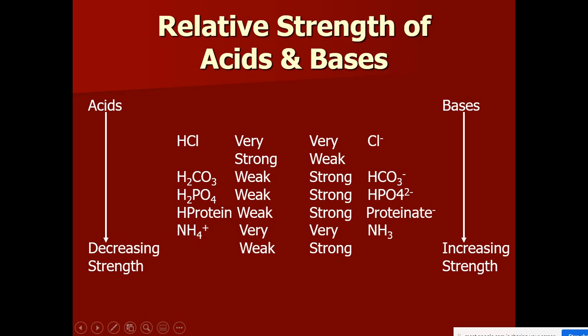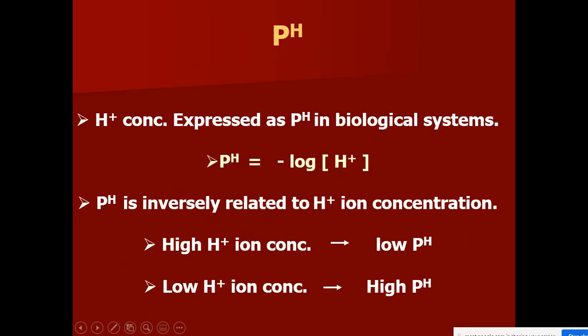So down the line you see decreasing acidic property and increasing basic property. So this is a strong base. Ammonia is a strong base, whereas HCl is a strong acid. So the relative strengths of certain compounds is compared and shown in this slide. Now with this basic background, we will move on to the concept called pH.